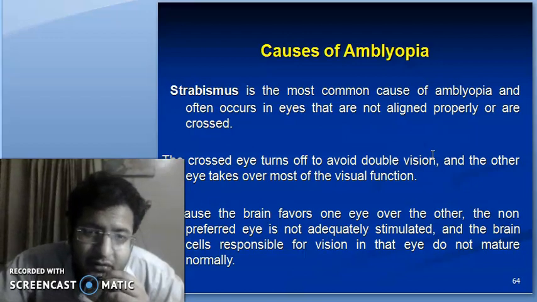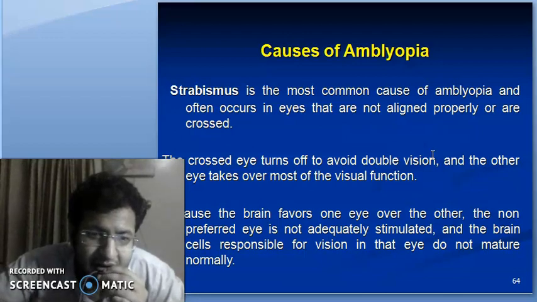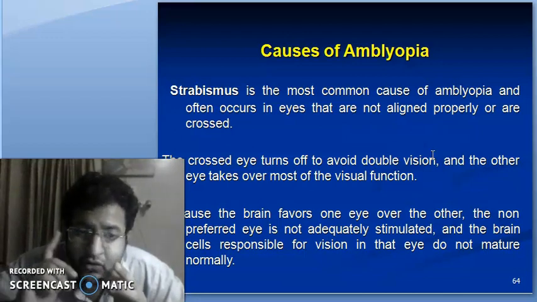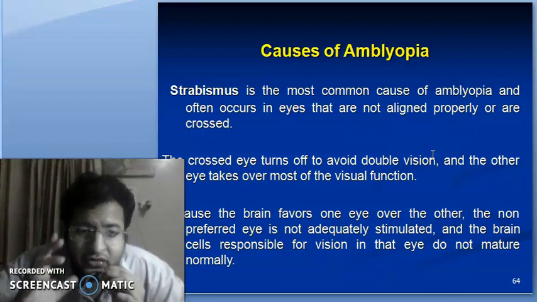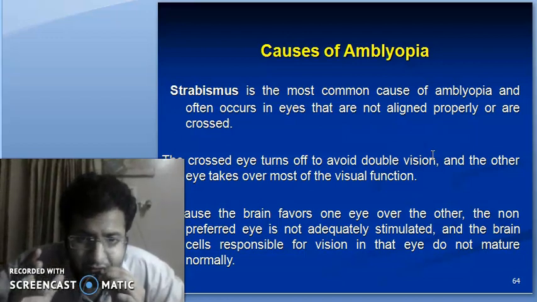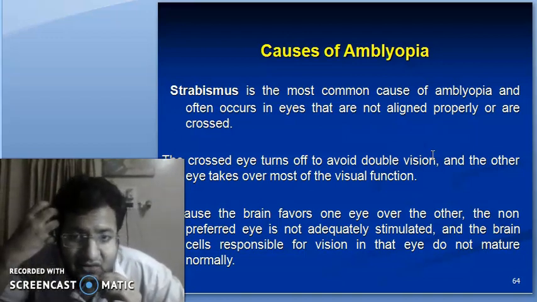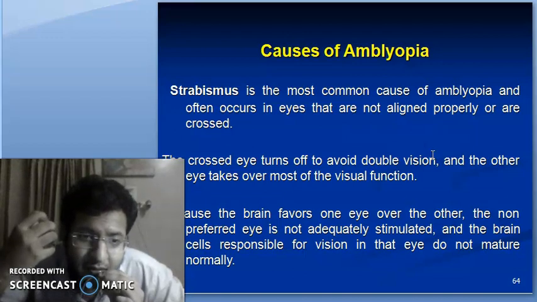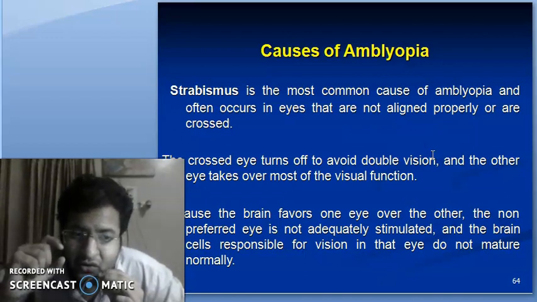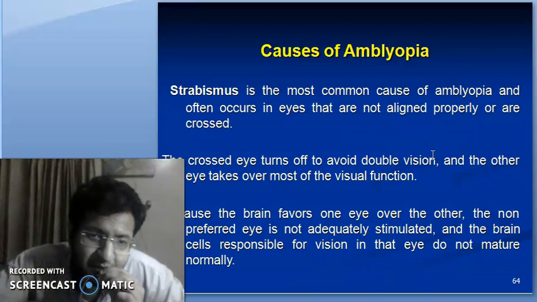Okay. What are the various causes of amblyopia? There are 4 main causes, of which strabismus is the most common cause of amblyopia, and this often occurs in eyes that are not aligned properly or are crossed. The crossed eye turns off, that is, doesn't send signals to the brain to avoid double vision because of suppression, and the other eye, which is not crossed, that is the fixating eye, takes over most of the visual function.